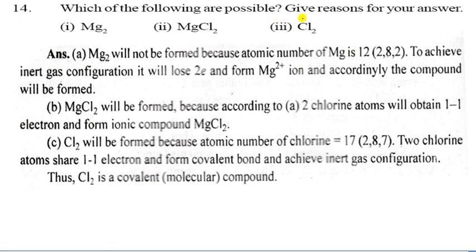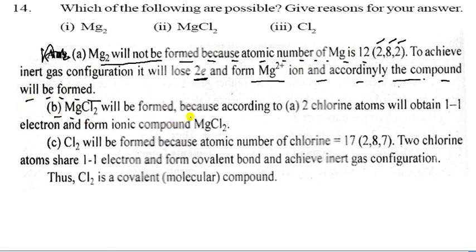Now come to the 14th question. Which of the following are possible? Give reason for your answer. So that is your answer. You can write magnesium Mg2, which is possible or not. Mg2 will not form, because the atomic number of magnesium is 12 and the electronic configuration is 2, 8 and 2. To achieve inert gas configuration, it will lose 2 electrons to form the magnesium ion Mg2+, and accordingly the compound will be formed.